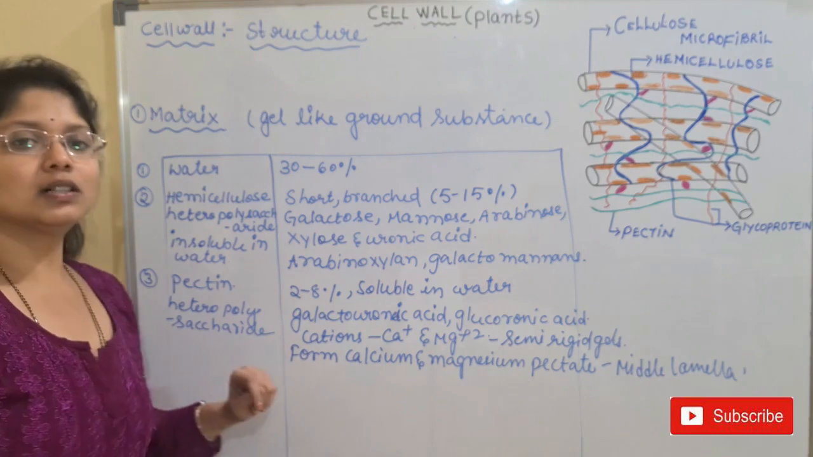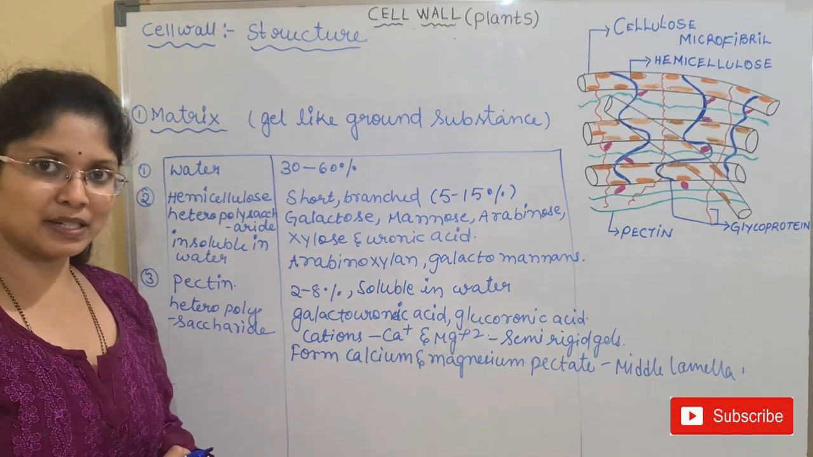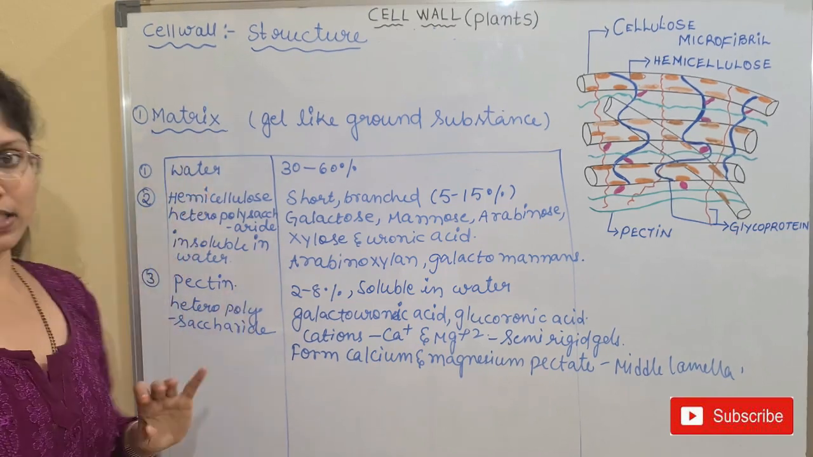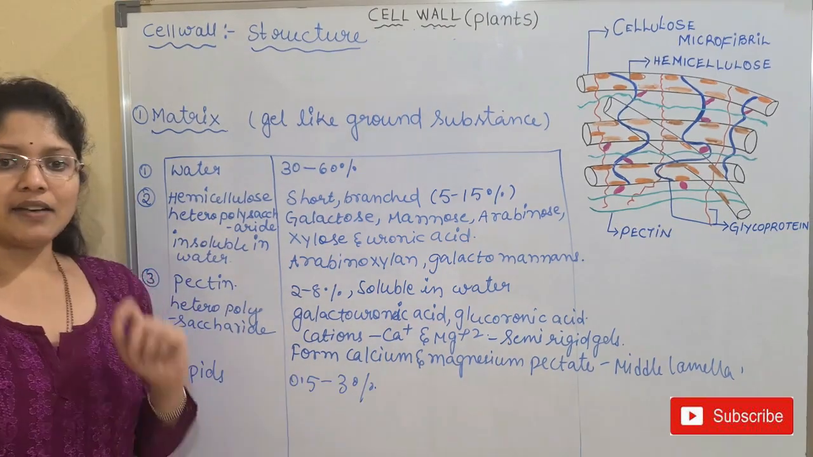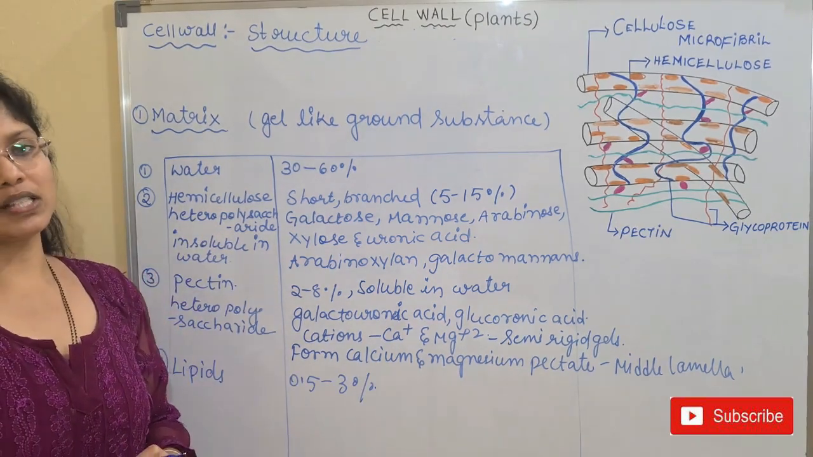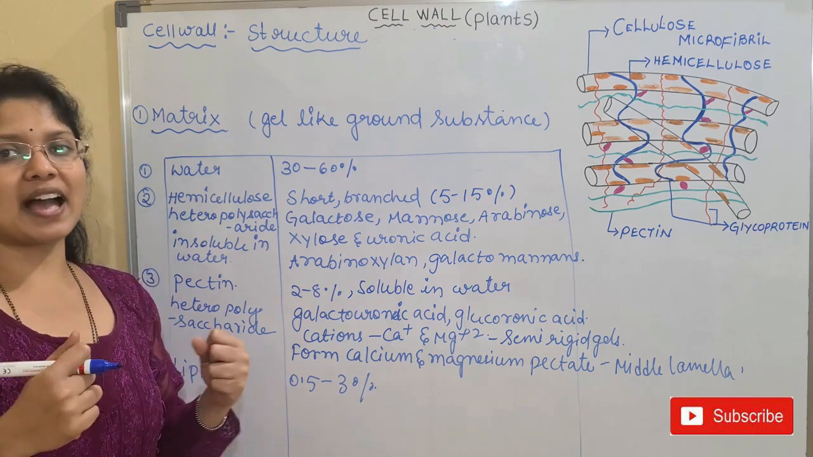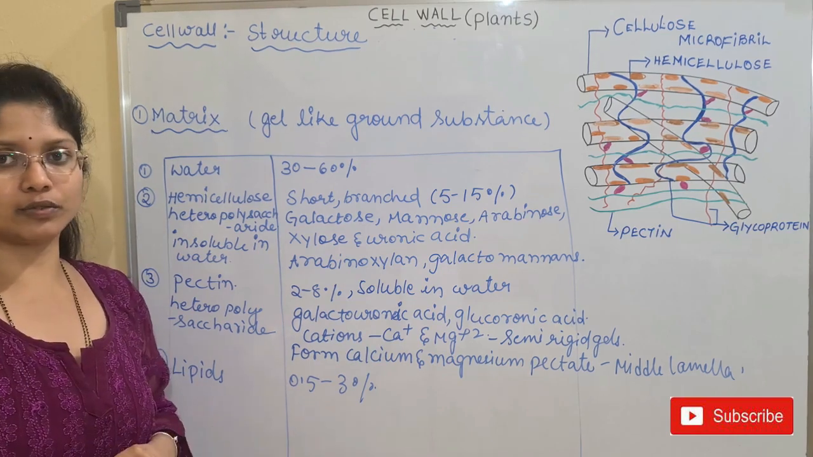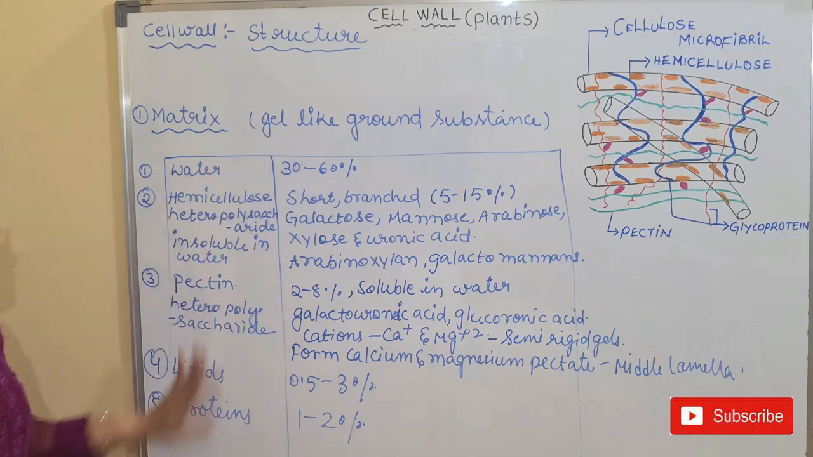So next, coming to the other components, that is the lipids. Lipids are the fat molecules, and these lipids will constitute 0.5 to 3% in the matrix region. And finally we have the protein. The proteins will be around 1 to 2%. Glycoproteins will increase the mechanical strength of the cell wall, and they will constitute 1 to 2% of the total cell wall matrix. Okay, so this is regarding the matrix.